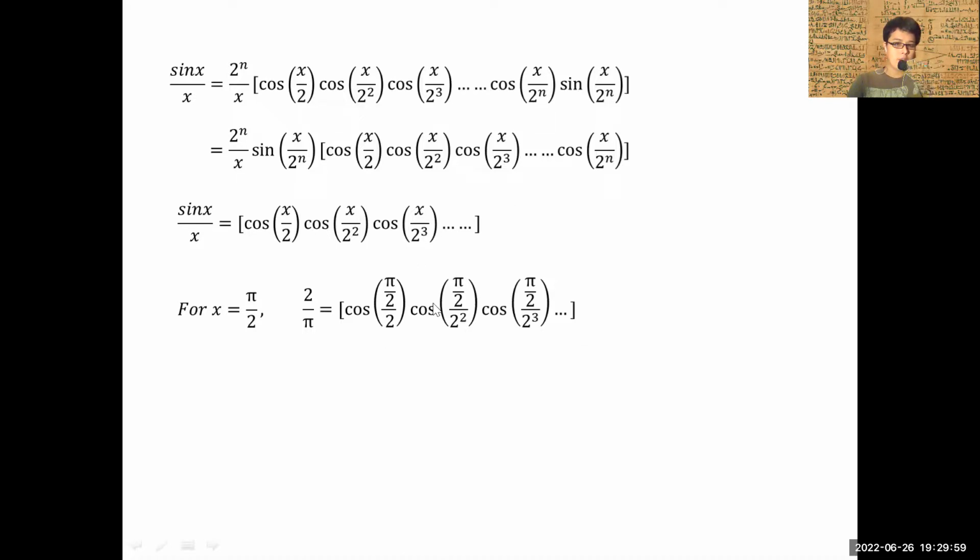So in this case, you're going to substitute all this in. What is it going to give me? I'm going to get cosine. In this case, pi over 2 will be pi over 2 squared. Pi over 2 squared, in this case, is pi over 2 cubed. And so on and so forth, right?